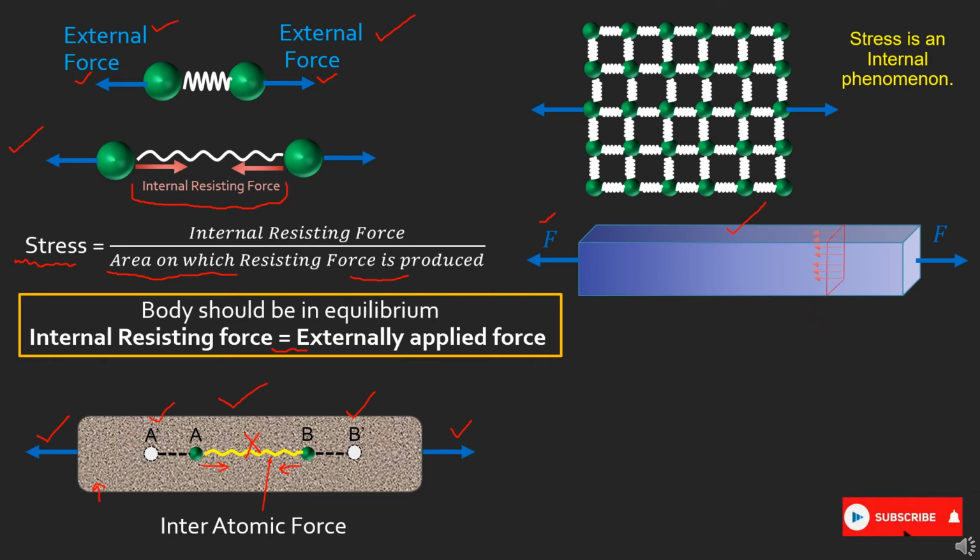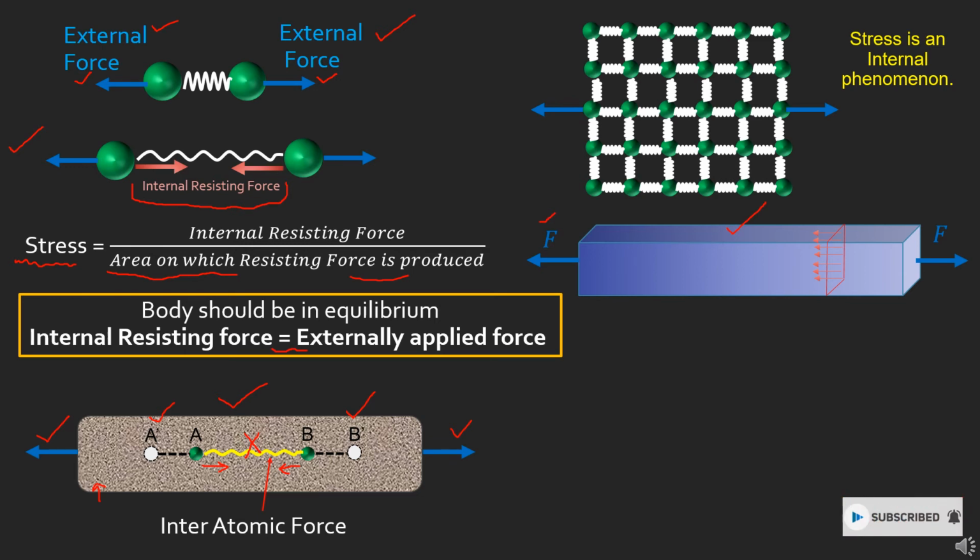If you want to visualize what is happening inside the bar, on this rectangular cross section there are internal resisting forces throughout the area, which are trying to maintain the bar in its equilibrium, to remain in its original position.